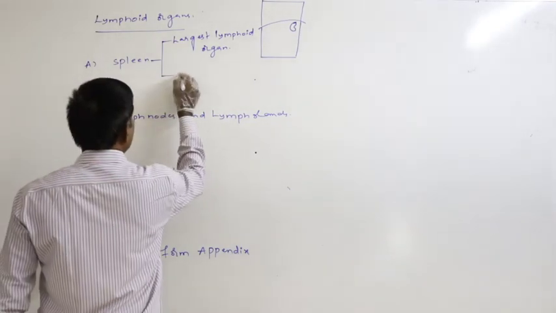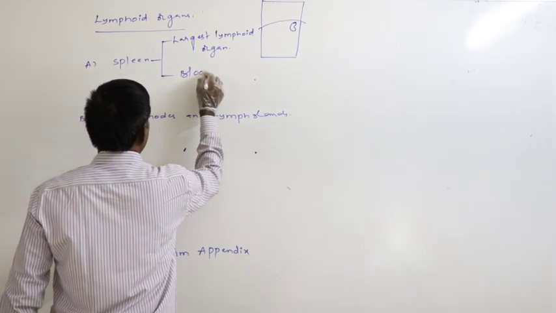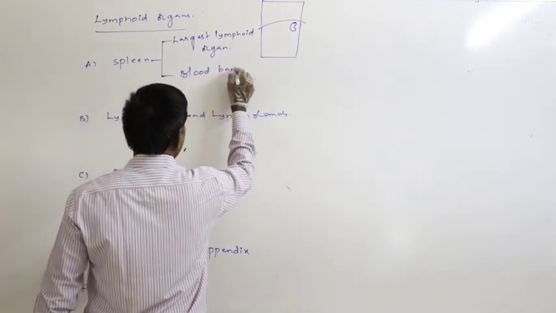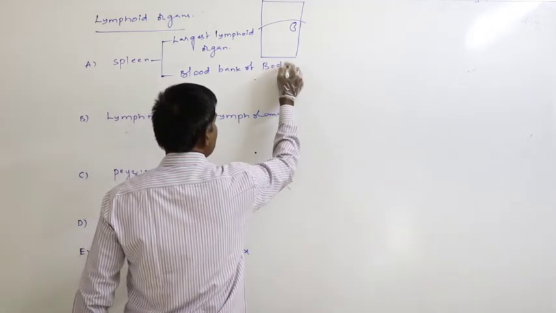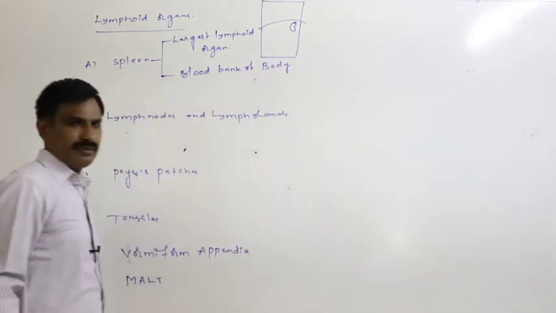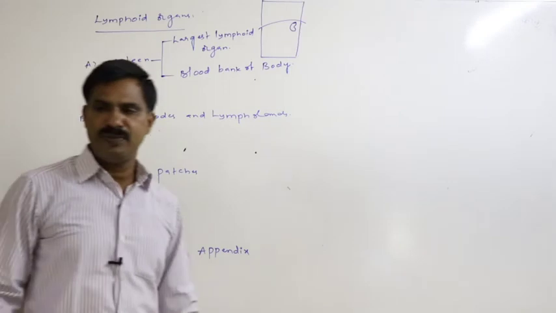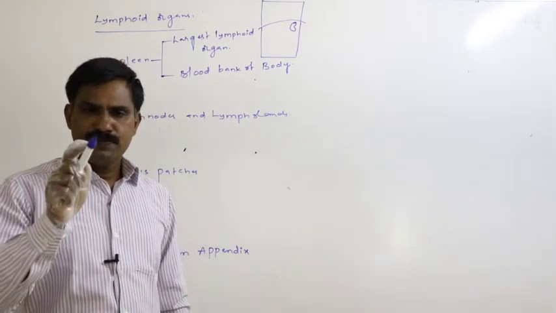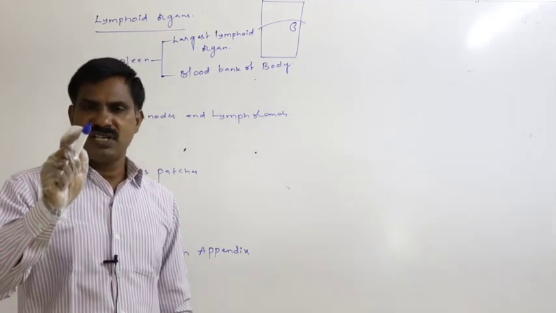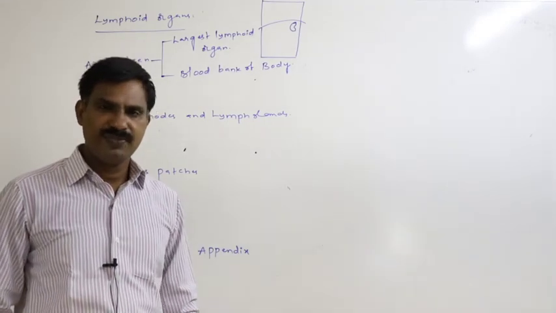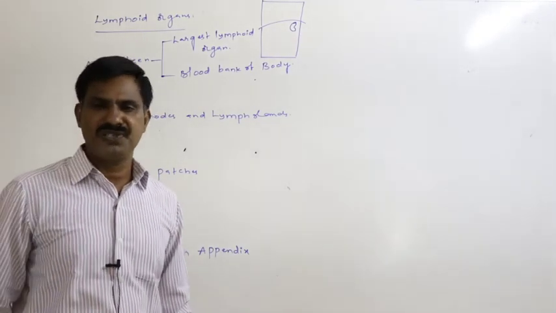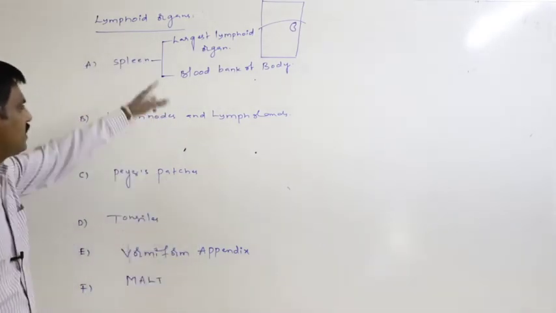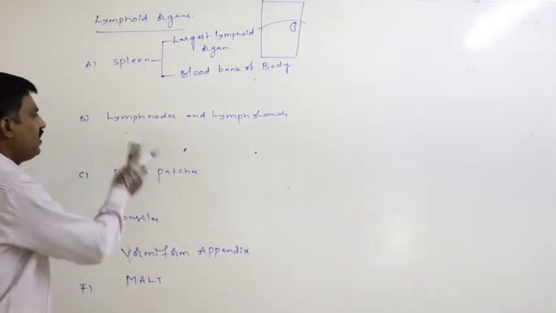It is the blood bank of the body. It acts as the blood bank because it is the reservoir for RBC. Spleen is principally useful for the reservation of RBC, for storing of RBC. So that only this is said to be the blood bank of our body.